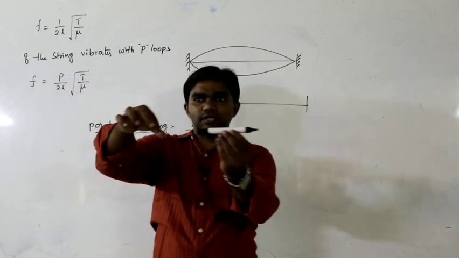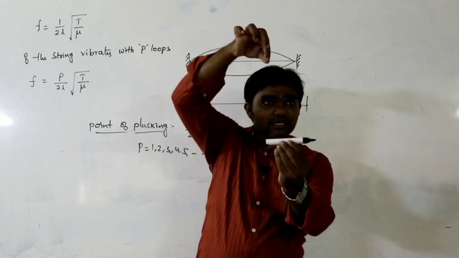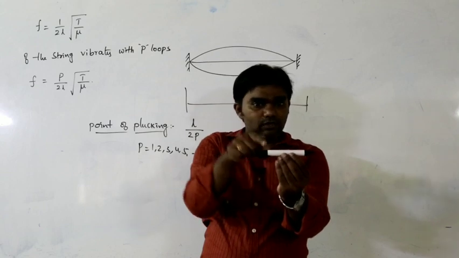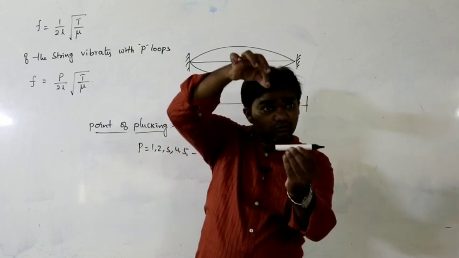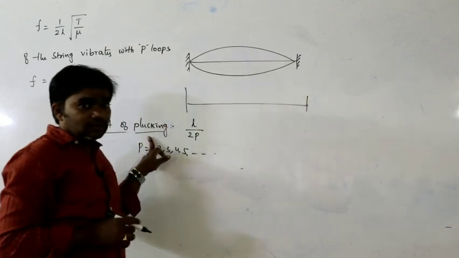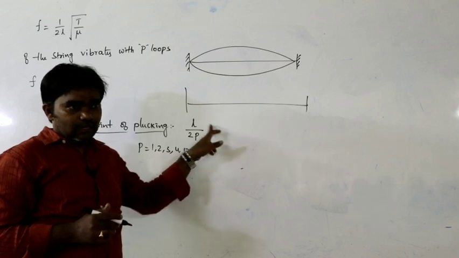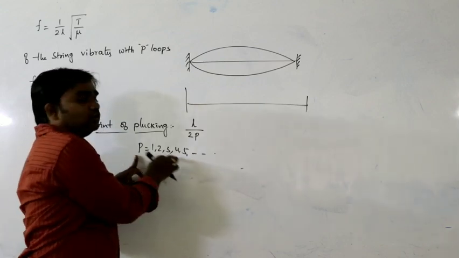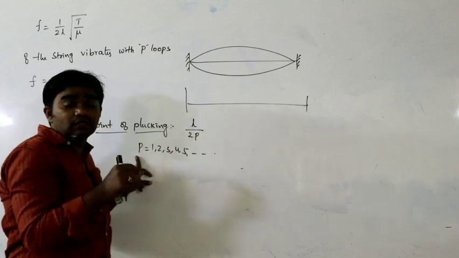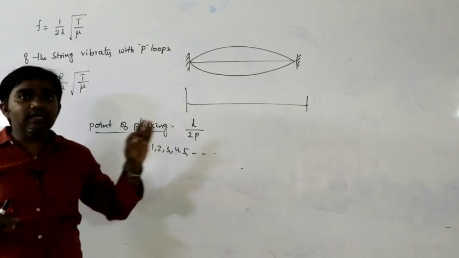For example, this is the string. If we pluck the string exactly at the midpoint, we can observe only one loop. If the string is plucked at 1/4 of the length, then we can observe 2 loops. So that is called point of plucking. Point of plucking is equal to L by 2P. What is P? 1, 2, 3, 4, 5. If P is equal to 1, at what position do we have to pluck the string? L by 2, exactly at half of the length.